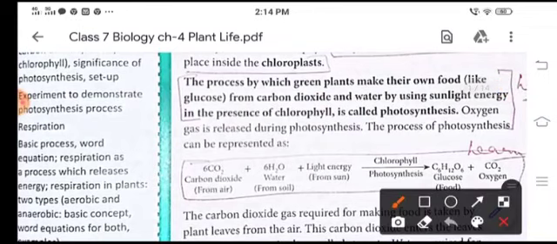Children, you know that during the process of photosynthesis, oxygen gas is released. Now this oxygen gas is a vital gas for all the living organisms.